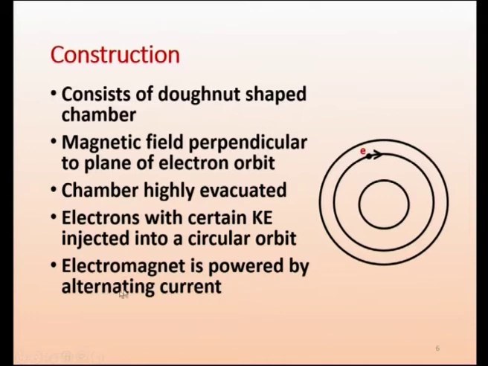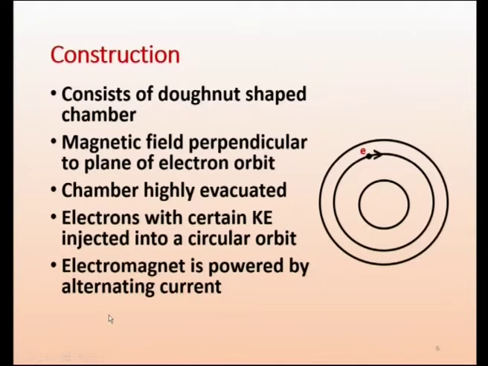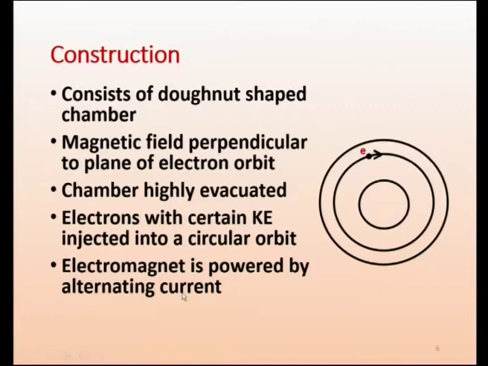The electromagnet is powered by alternating current. So here it is not a fixed magnetic field. Again, make a comparative study. In the cyclotron it was a fixed magnetic field. Here it is not fixed, because the cyclotron had a limitation, the relativistic correction. Here we are not fixing the magnetic field, we are fixing the orbit. The magnetic field is varying. Because it has to change, it is not a steady magnetic field, it is an alternating magnetic field, so the electromagnet is powered by alternating current.